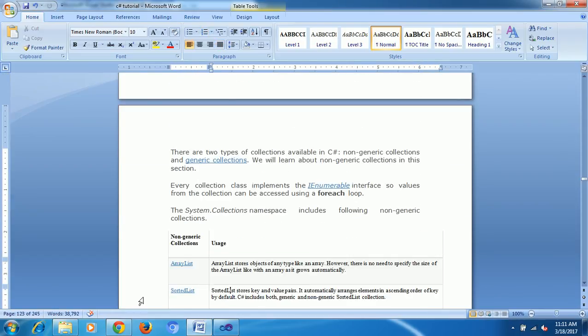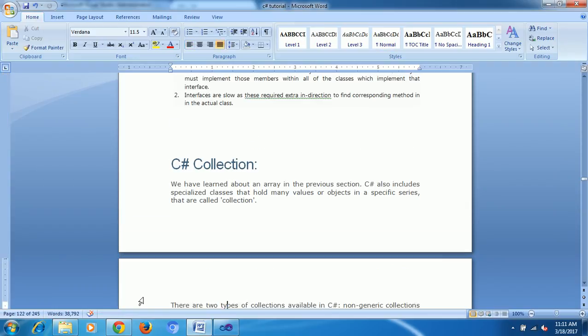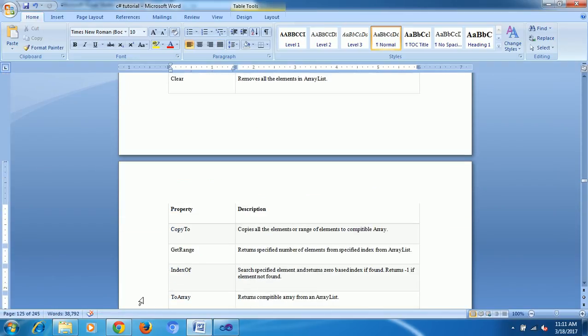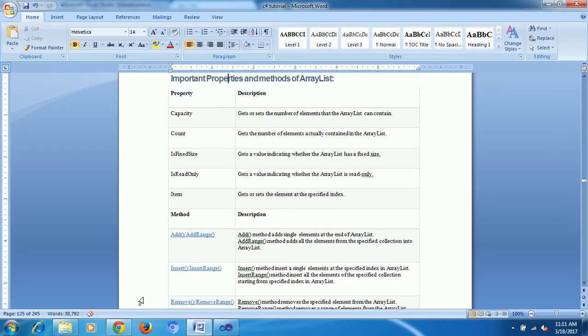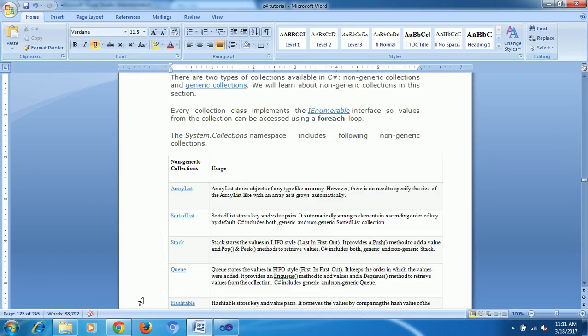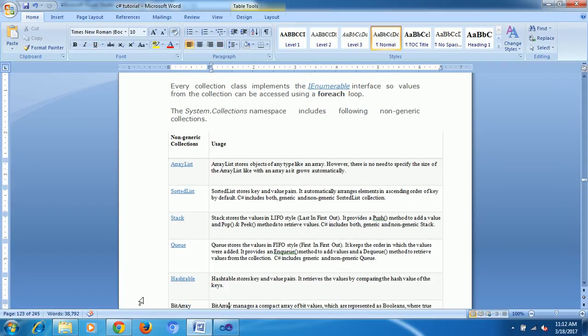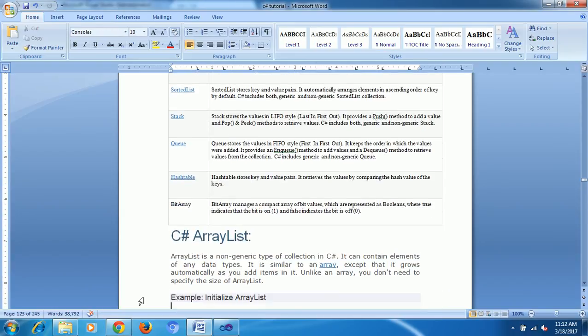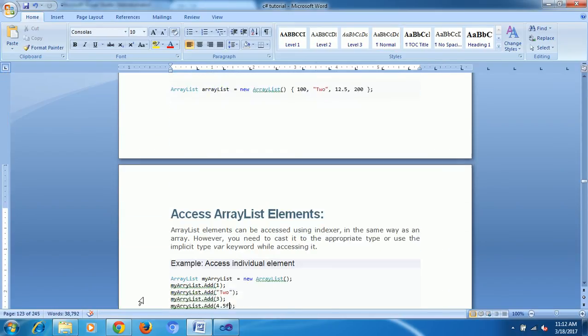Okay. The next main topic is collections. Collections is a very big topic, or rather a group of similar topics. We have seen one collection only. These are the different ones: array list, sorted list, stack, queue, and hash table. Just like how you used arrays before, the array list has advantages over arrays. In C and C++ you already used stack and queue. How to use all of this in our C# structure, I am going to explain.